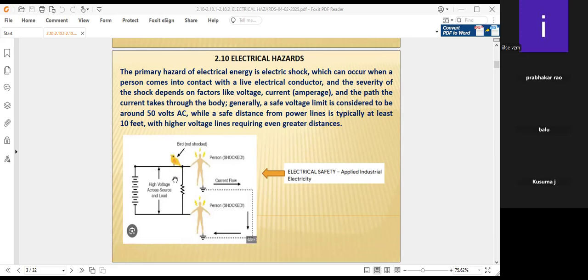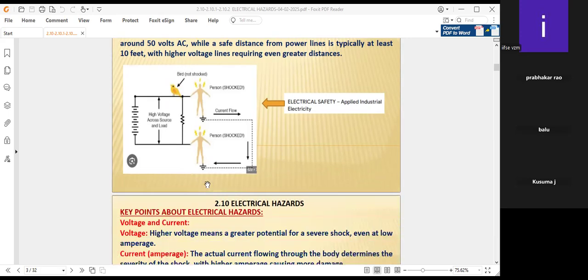These are some schematic representations of how the electrical current will flow when shocks come to a person. If the earthing is not proper, definitely the employee who is near the earthing will be affected. Everybody knows about it, but we have to be very careful. In coming slides, we will discuss many factors also.